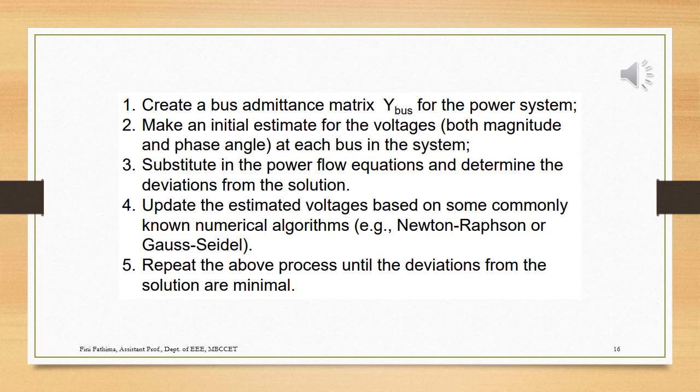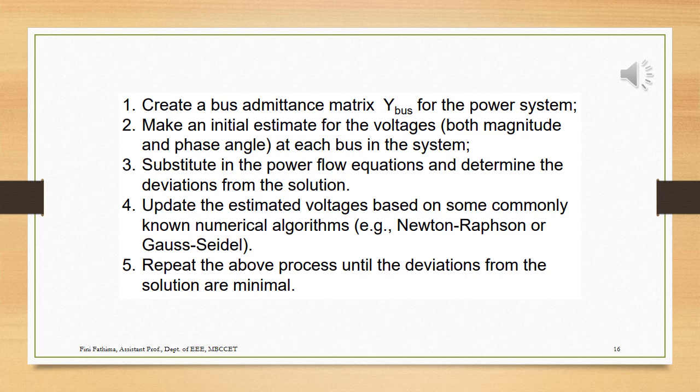In these 5 steps, first we create a bus admittance matrix from an impedance diagram, and then we estimate the values. For example, we take all the bus data and classify it into PQ buses or PV buses, and among the PV buses we select one as a slack bus.